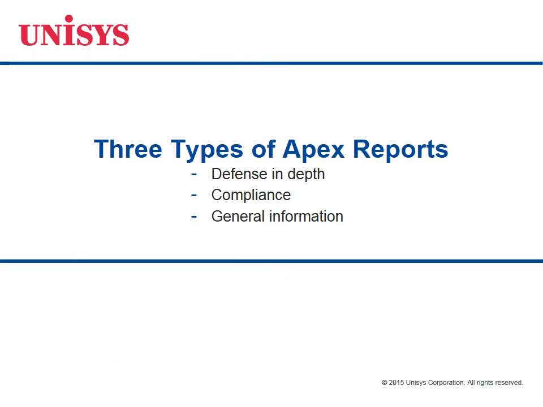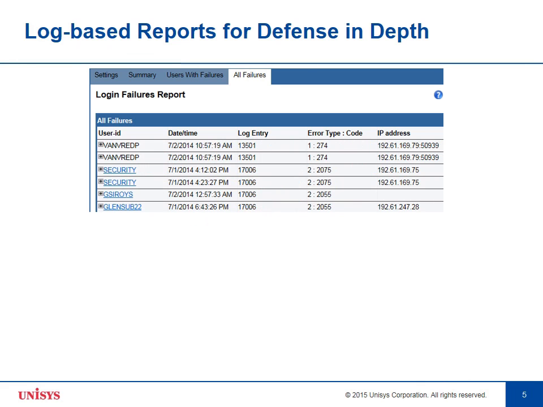Apex reports support monitoring for defense in depth and compliance with policies and regulations. They also provide general information. One type of report is those that are based on logs. These are ones we might classify as defense in-depth reports. Login failures is one of these, and you can see that you can look at all of the failures, or you can group it by users with failures.